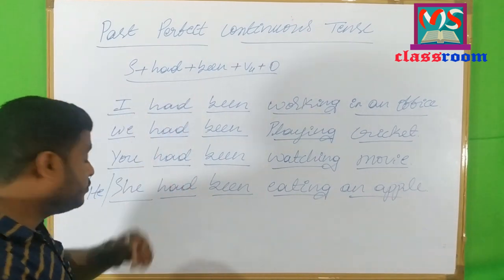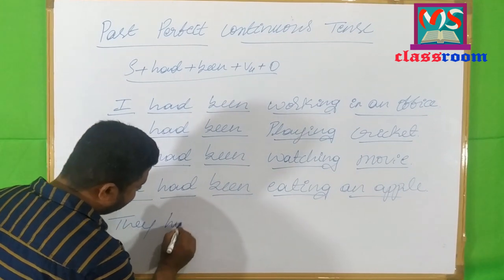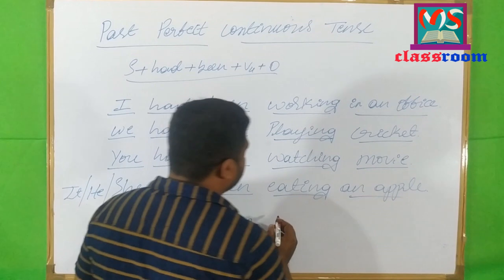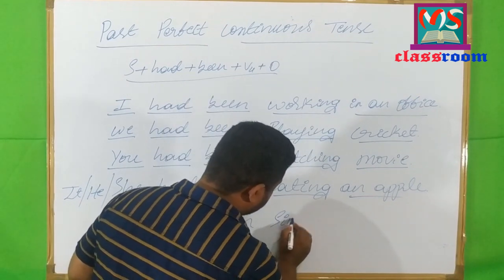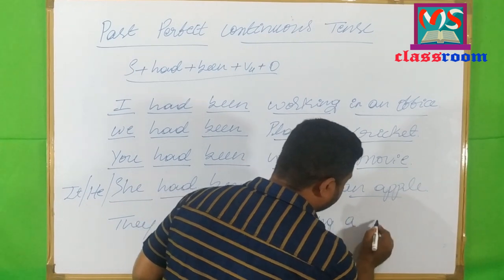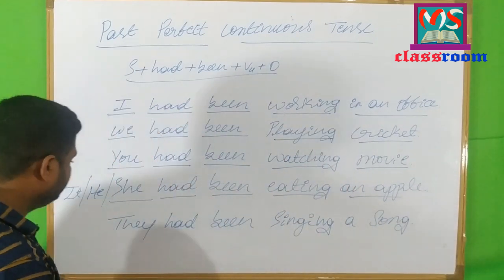Now let me write one more example. They had been singing a song. Look here.